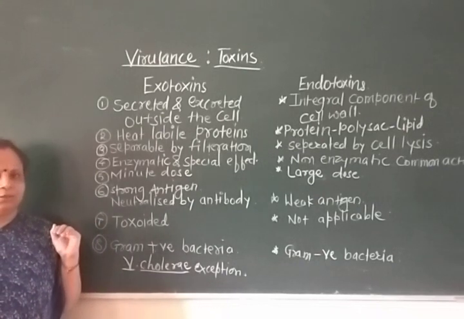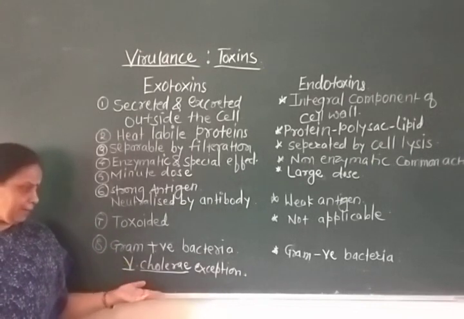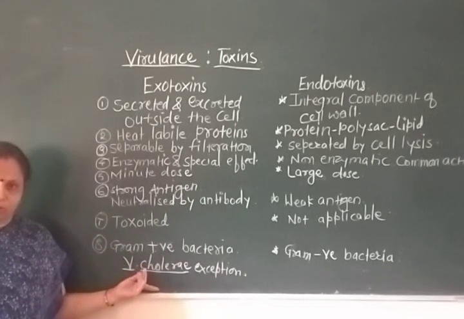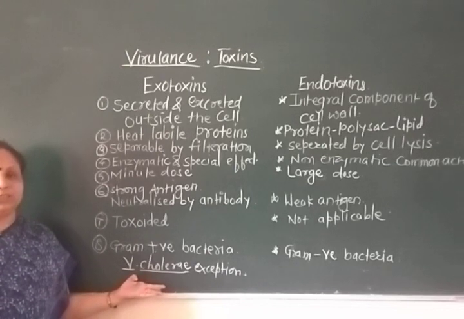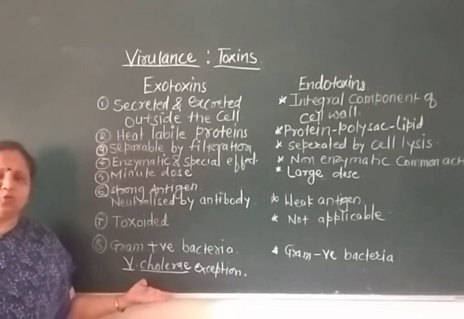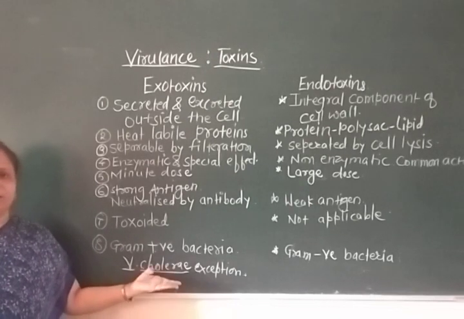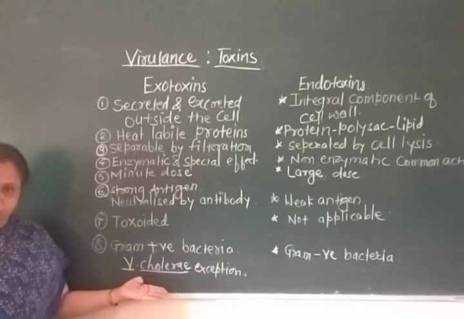For example, the exotoxin secreted by the organism Vibrio cholerae, which is responsible for causing the epidemic disease cholera, is an enterotoxin. It gives typical clinical symptoms, with stools along with vomiting. Why will this typical clinical symptom be shown by the patient?